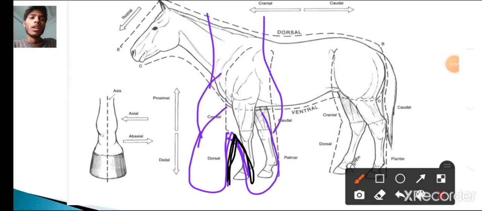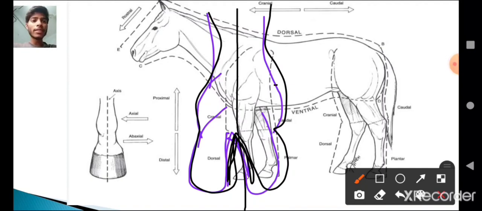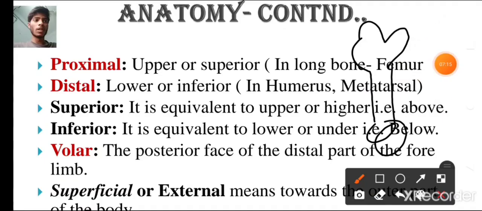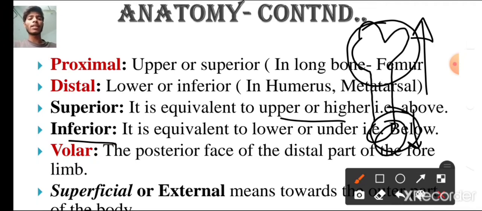And in this structure, consider this as the axis. Towards this axis we call it as axial, then away from the axis is abaxial. And proximal and distal. Proximal is the topmost end of the bone, distal is the lower end of the bone, and superior is equivalent to the upper or higher, inferior is exactly opposite to the superior.